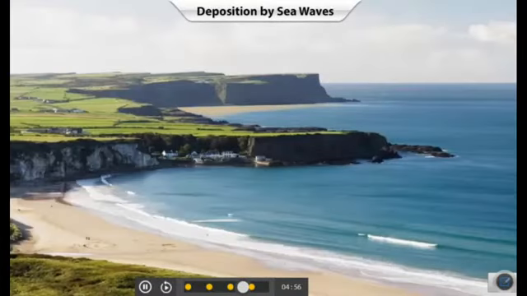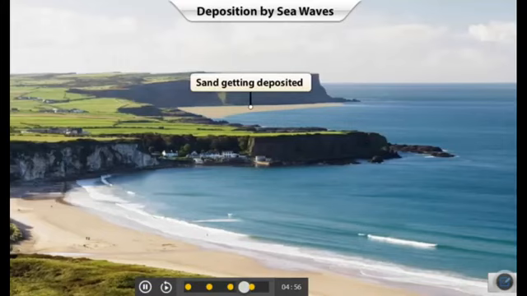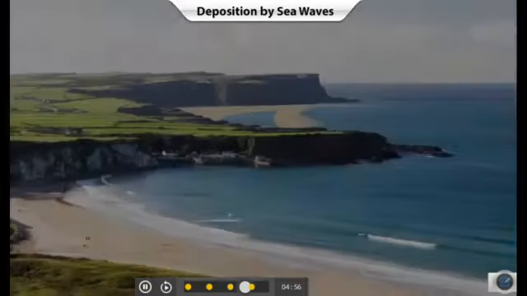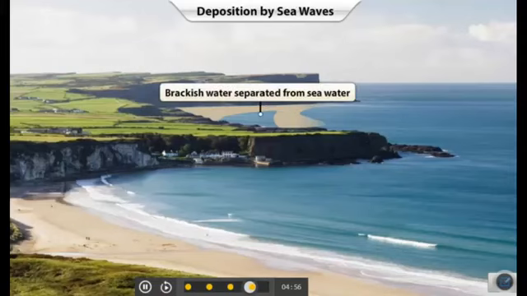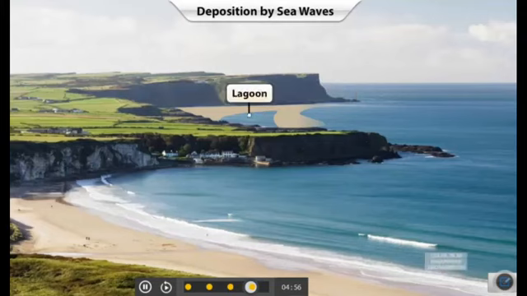Over a period of time, sand gets deposited along the sides of the headlands. With passage of time, these sand deposits extend over a long distance that run parallel to the coast and form sandbars. When sandbars are formed, they separate some of the brackish water from the sea. Such pools of water are called lagoons.